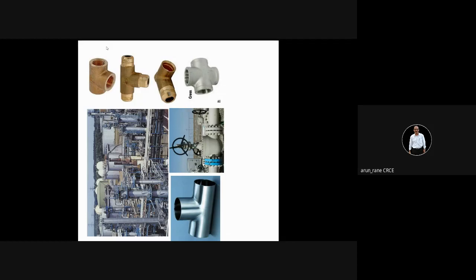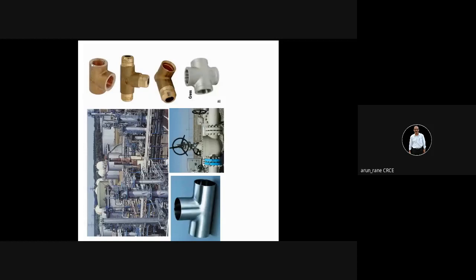So there are two pipes coming in this direction, and then a third pipe, if it is to be assembled at 90 degrees, then you have to use this T. Or if you are using just two simple pipes, you just have to join them, then you forget this portion. So it is just a kind of coupler.